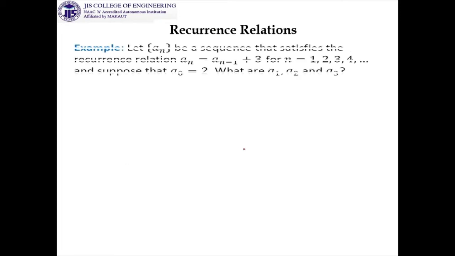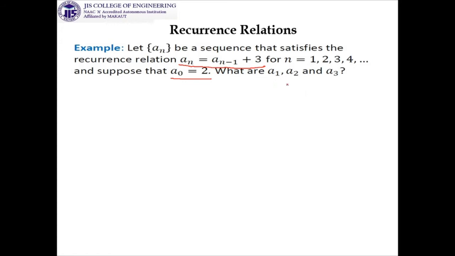Now, some examples will be given. Already you are now, I think, equipped with this. Still, a little discussion on this. Now, a_n is a sequence that satisfies the recurrence relation a_n = a_(n-1) + 3 for n equal to 1, 2, 3, 4, and this initial condition is given: a_0 equal to 2.